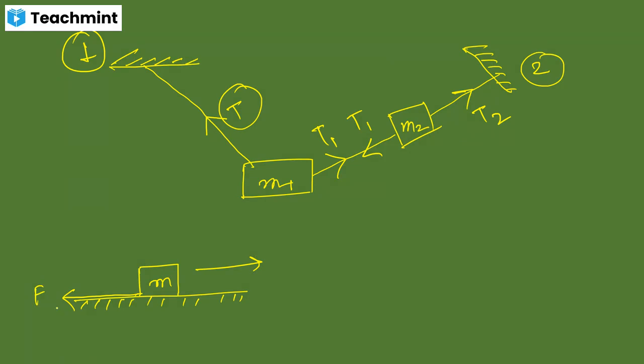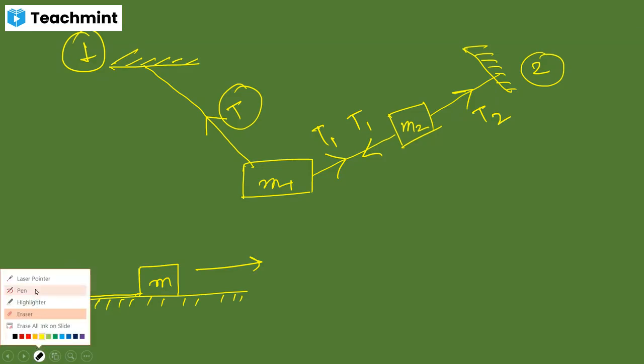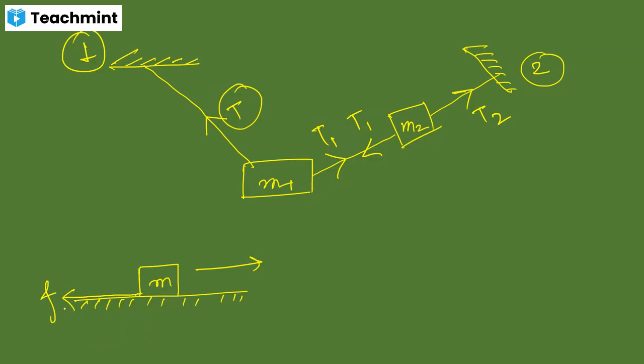It is denoted by capital F, or in some books, some authors prefer small f as well. Actually, small f is used to represent frequency, but in mechanics, small f is used to represent the friction force as well.